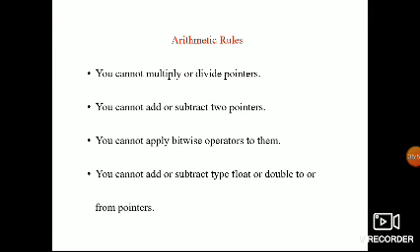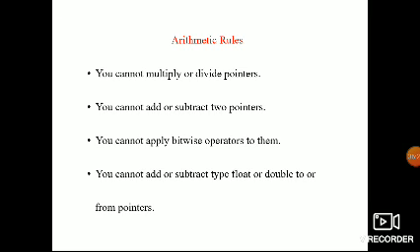So what are the arithmetic rules? We cannot multiply or divide pointers, as I already said. You cannot add or subtract two pointers. You cannot apply bitwise operators to them; this is the fifth rule. You cannot add or subtract type float or double to or from pointers.